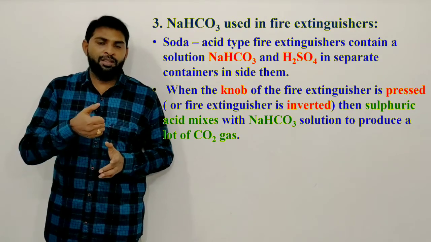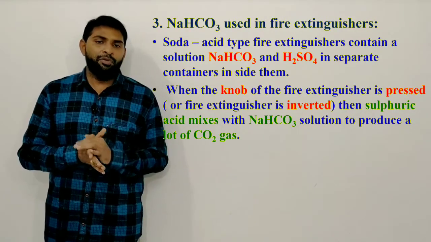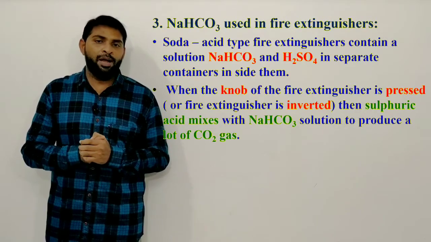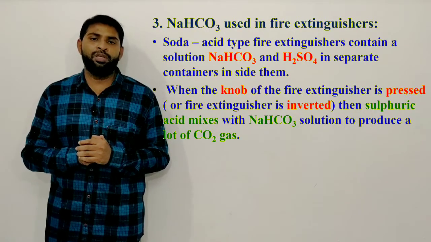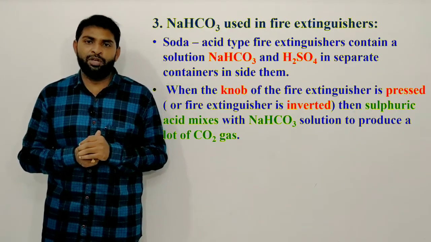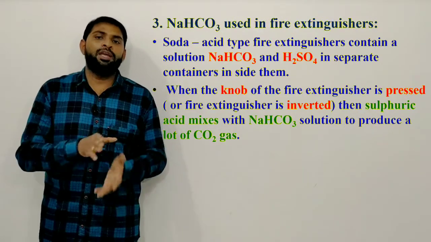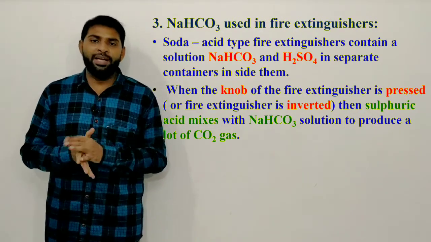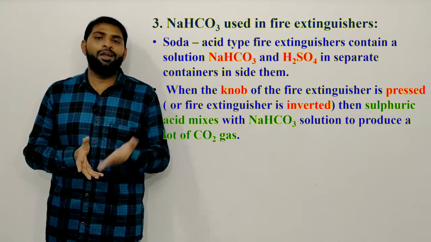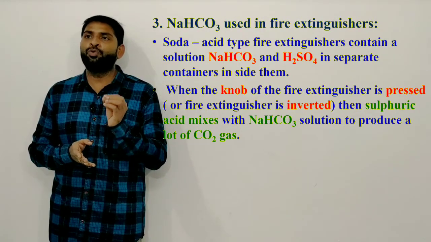So if you invert this fire extinguisher also, sulfuric acid reacts with the sodium hydrogen carbonate solution to produce a lot of CO2 gas.